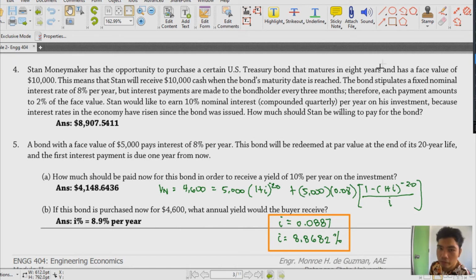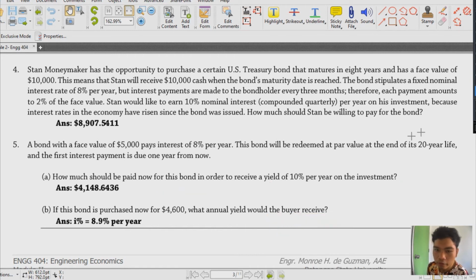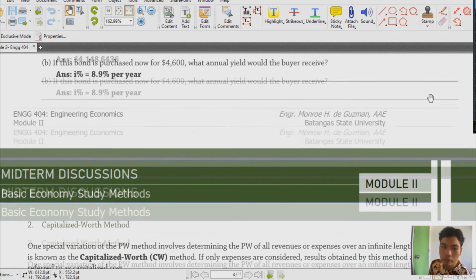So I hope you can do letter A. Letter A is very simple. It's just the same as from number 4. Okay, so that's it for the present worth method. And I think we should be heading to